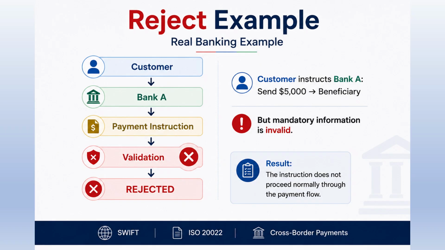Let's take a simple example. A customer instructs Bank A to send $5,000 to a beneficiary. Bank A creates or processes the payment instruction. But during validation, mandatory information is found to be invalid. The instruction is therefore rejected and does not continue normally through the payment flow. So here the key idea is, the payment instruction encounters a problem that prevents normal processing.